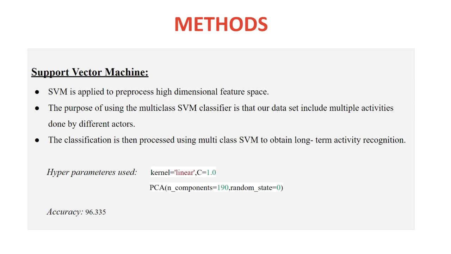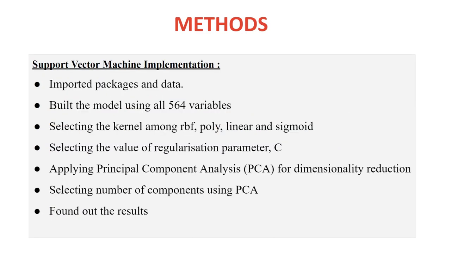Accuracy obtained is 96.335%. Here we have imported packages and data, built the model using 564 variables, selected the kernel among RBF, poly, linear, and sigmoid, selected the value of regularization parameter C, applied PCA for dimensionality reduction, selected the number of components using PCA, and found the results.